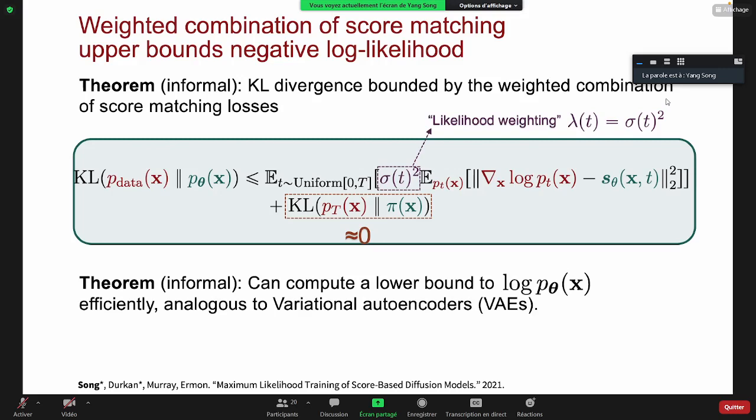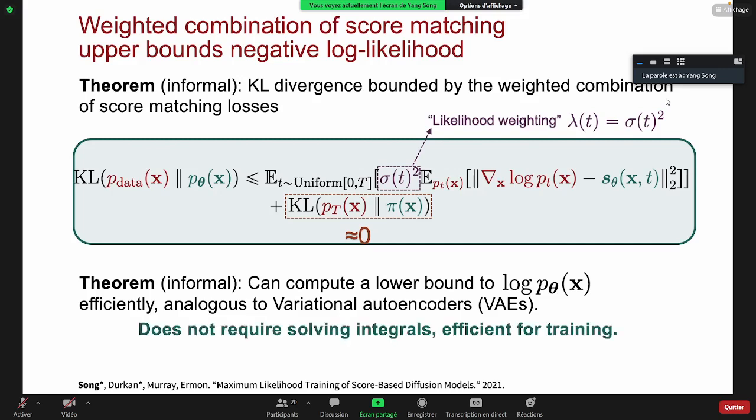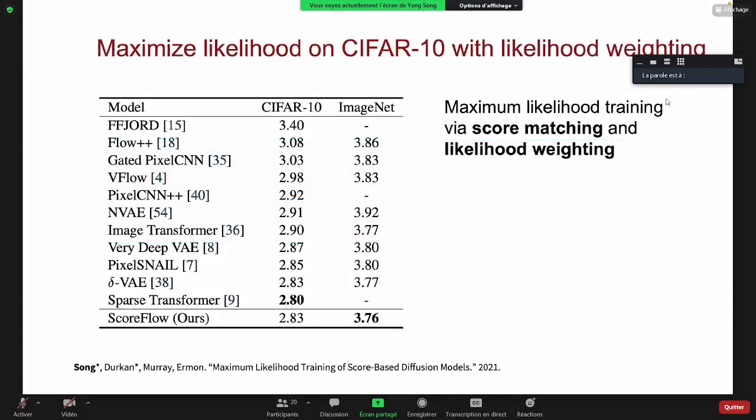In addition, we can also compute the lower bound of the log likelihood, analogous to variational autoencoders. This computation does not require solving integrals, unlike computing the exact likelihood. It is also efficient for training those models. So this is what happens if we train our models to maximize likelihood directly.